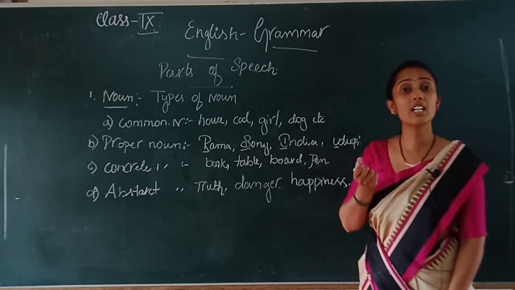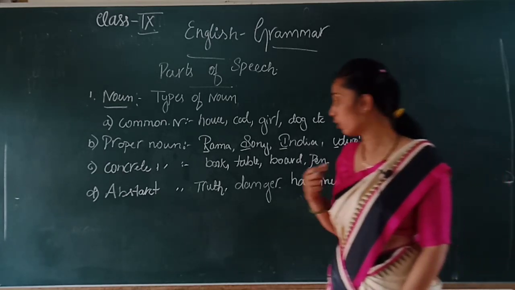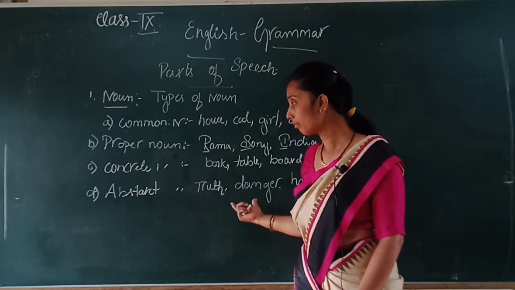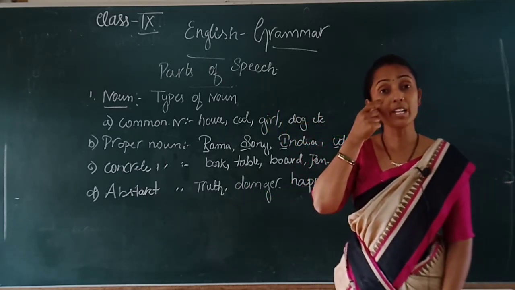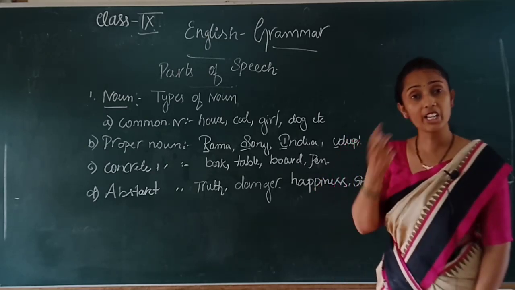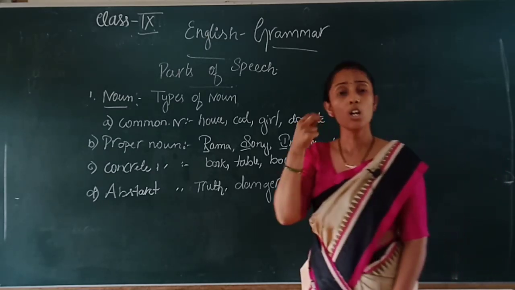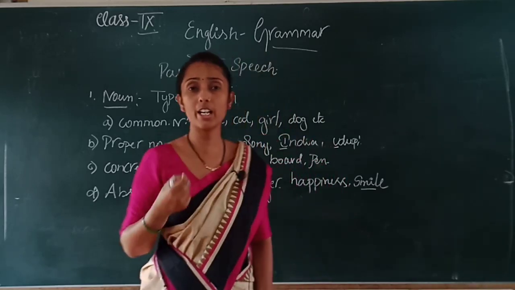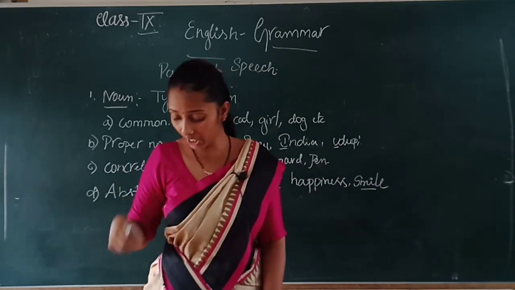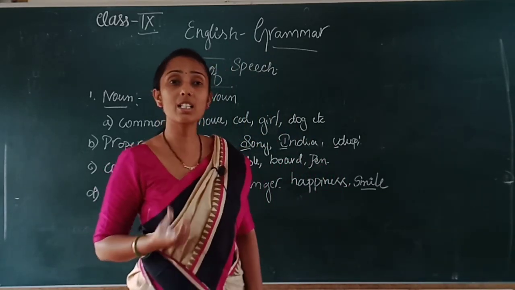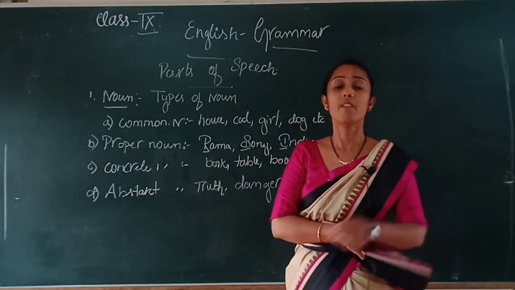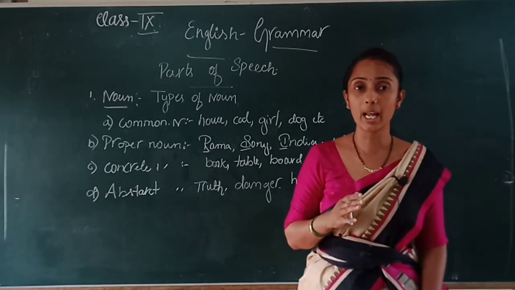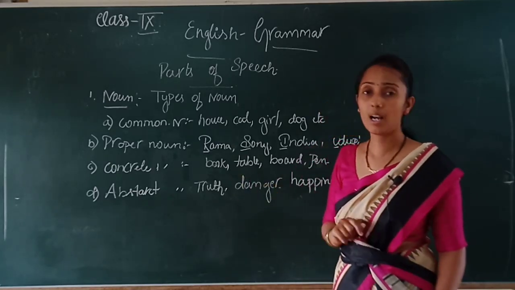Then what about tears? According to me, tears come under a concrete noun, because we can feel it, we can touch it, isn't it? A tear is a drop of water which can fall down and can be seen. So tears are a concrete noun, and the feeling of sadness, which cannot be touched and can only be felt, is an abstract noun.